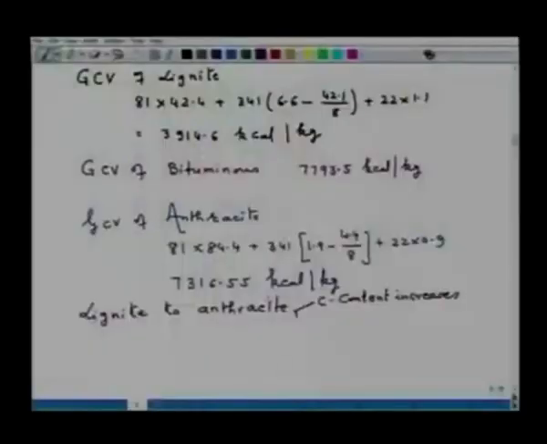Another observation that you can make is that hydrogen and oxygen decrease as we go from lignite to anthracite.